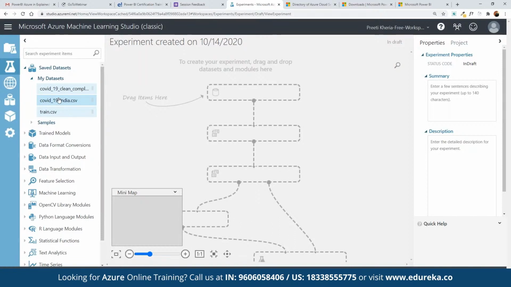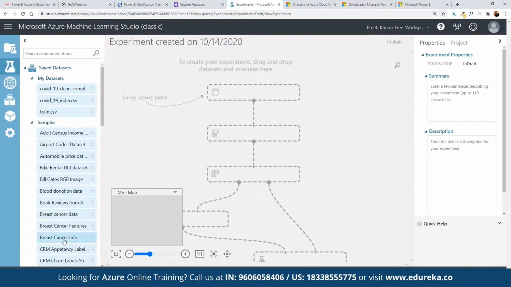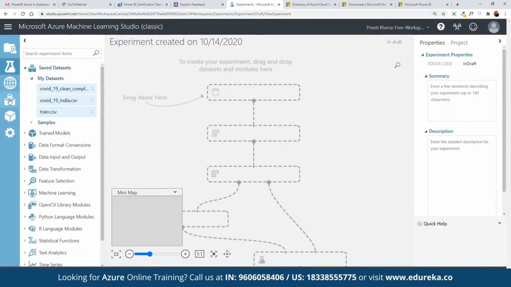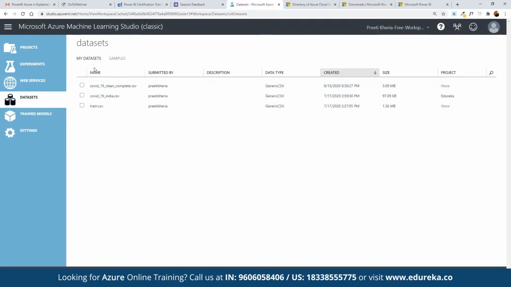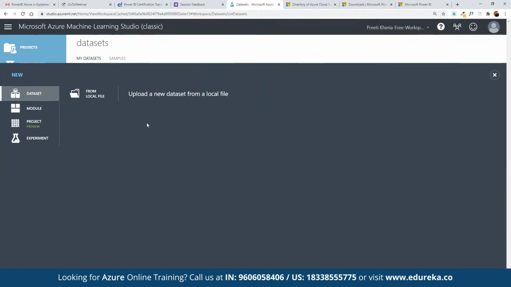In case we don't have a dataset available, we can click on samples, where we have sample datasets already available that we can play around with. Or if we want to work on our own dataset, we can click on this dataset option, and to start new, we can simply click on new. We can choose from a local file. Let's say we have a local file for the sales data, and now we want to create a sales prediction out of it. Then we can create a model for that sales prediction as well.